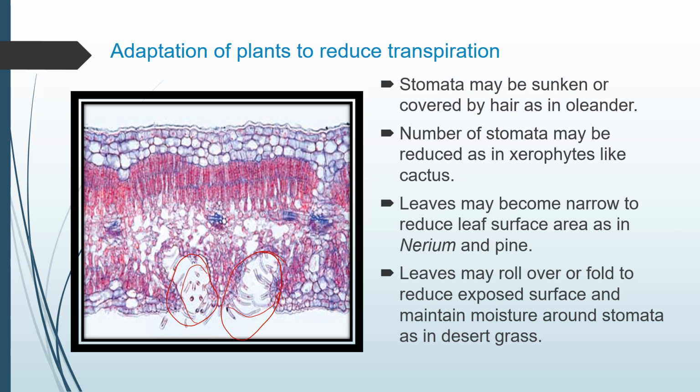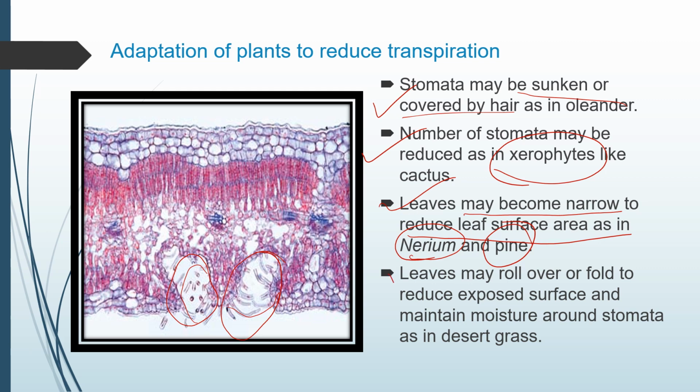Next, in xerophytes, that is the desert plants, the number of stomata may be reduced, like in cactus, so that the transpiration rate is under control. Leaves may become narrow to reduce the leaf surface area, as in nerium and pine. Their leaf surface area has been reduced as the leaves have become narrow. This is one adaptation of the plant. The number of stomata is reduced in xerophytes, and they have sunken stomata or stomata covered with hair, as in the oleander leaf.